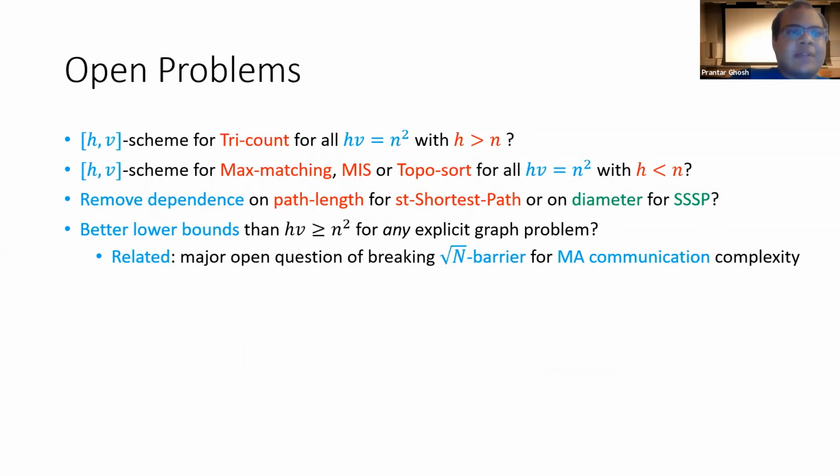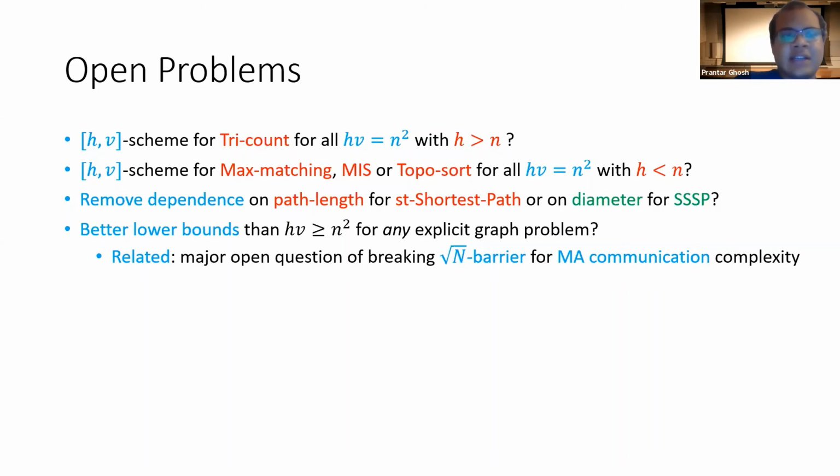Now I'd like to wrap up with some open problems. The obvious ones arising after this work are whether we can settle the complexity of triangle counting and maximum matching in the regimes of H cost greater than n and H cost less than n respectively. We ask if we can remove dependence on path length for s-t shortest path and diameter for single source shortest path, which would then make the schemes for these problems optimal. And finally, we ask if we can show better lower bounds than HV greater than or equal to n squared for any explicit graph problem.